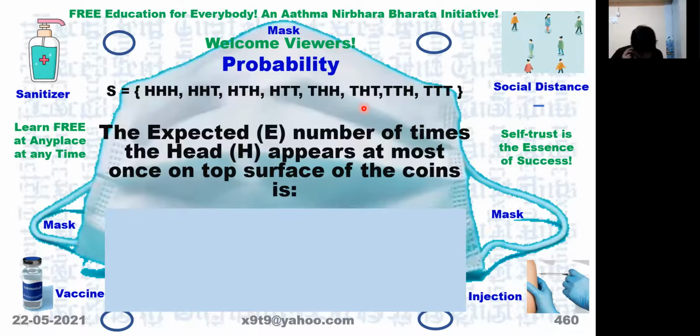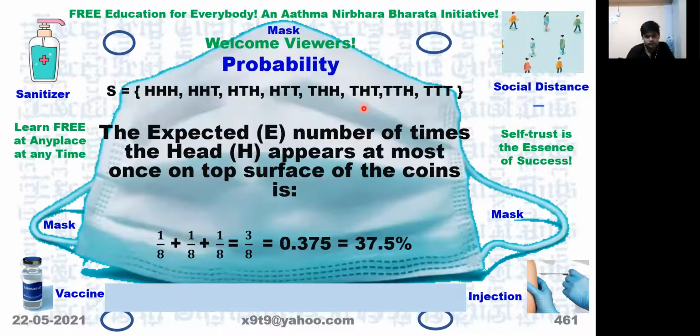The expected number of times the head H appears at most once on top surface of the coin. How many times can it come? At most once. 3 times. You always look at the sample space. Then you have to say 3 by 8. Simply you should not write something.